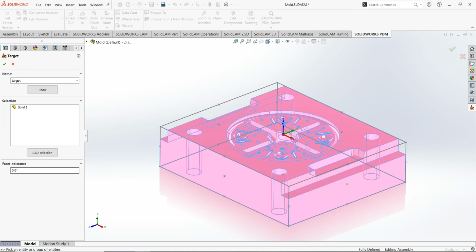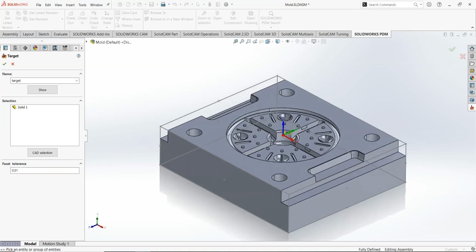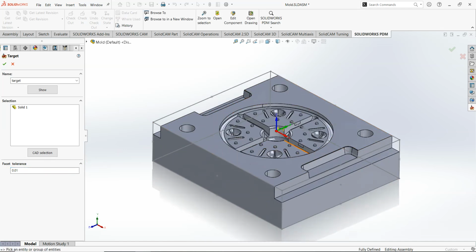And we should pay attention to this, that the model is defined with facet tolerance here, that is 0.01 millimeter. Actually the model is formed with too many triangles here. So this is actually the tolerance of those triangles.